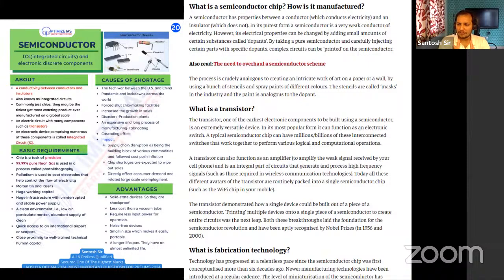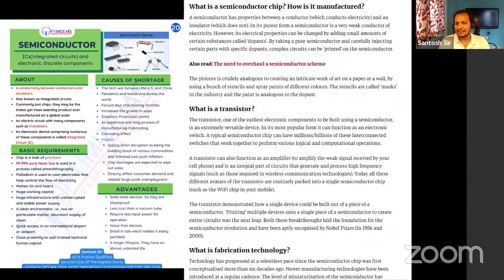So it has both the property of a conductor and an insulator. Okay, very, very important. In a pure form, semiconductors are weak conductors. They are insulators. But when we add impurities called dopants, they become conducting. Okay, very, very important.